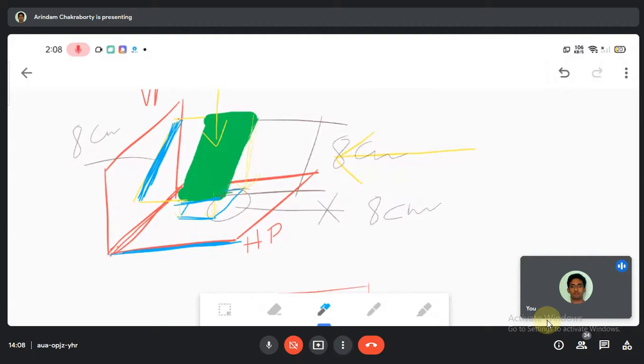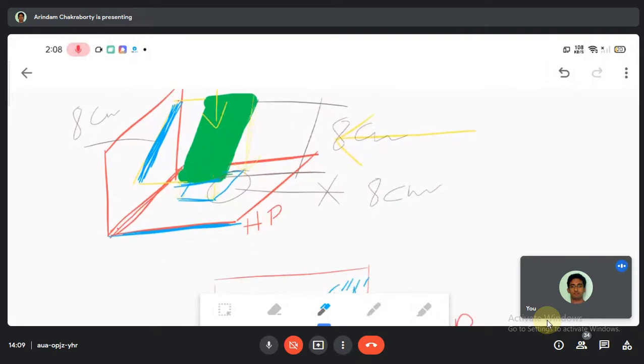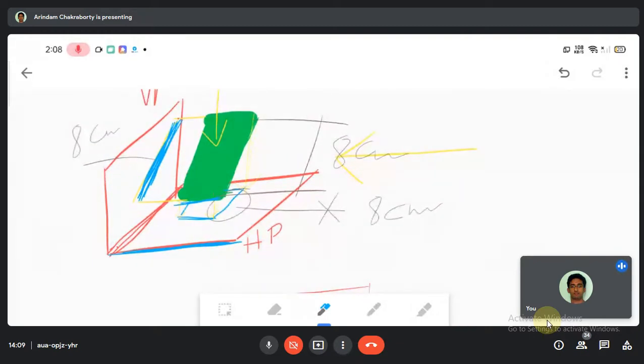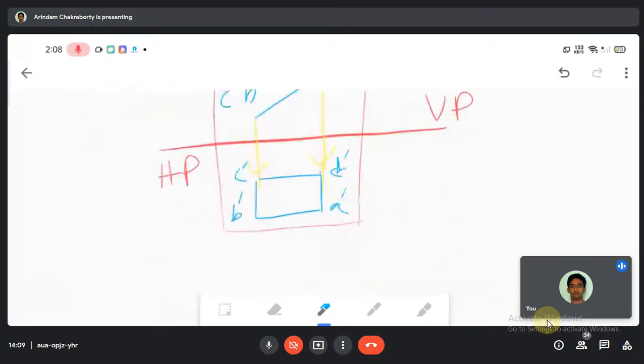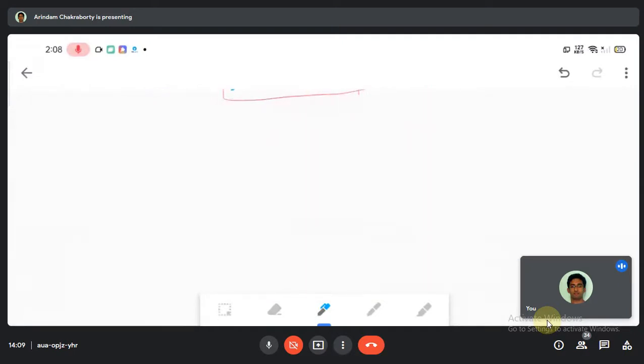But what would happen if the entire body is tilted in such a manner that it is not parallel to this HP? That means one end of the plane is not parallel to the other end of the plane. Come to my point, what will happen in this phenomenon? This is what we are gathering. Let us go back.